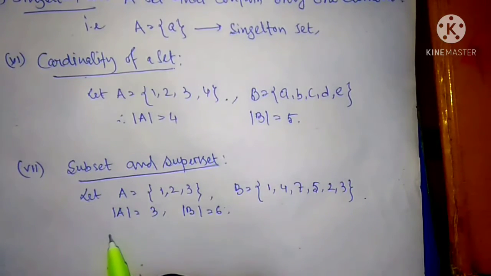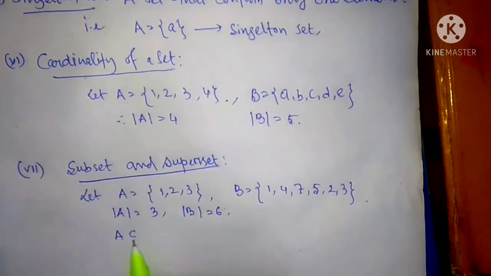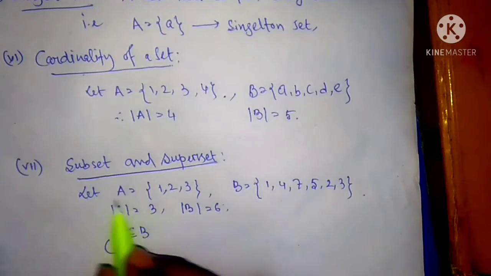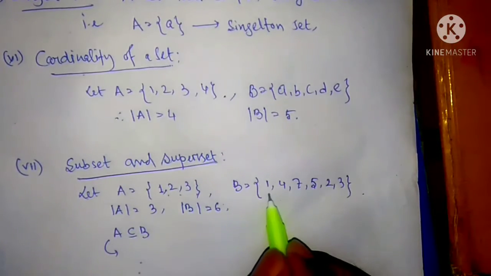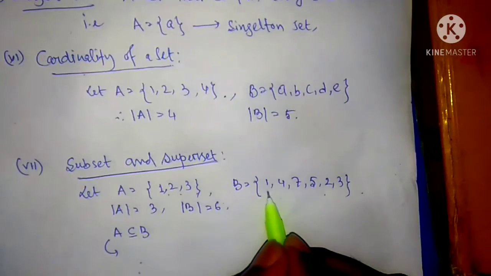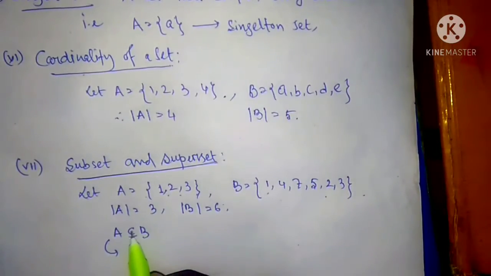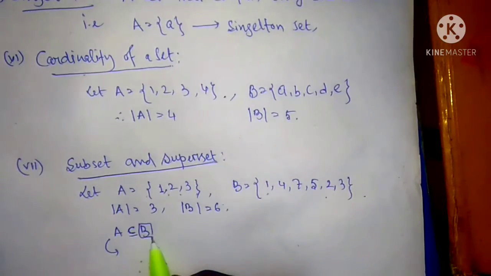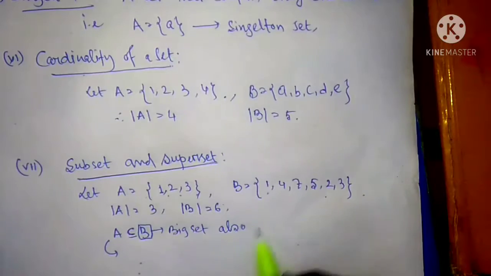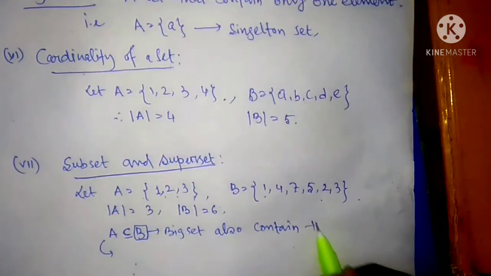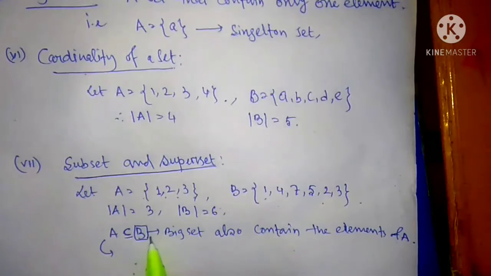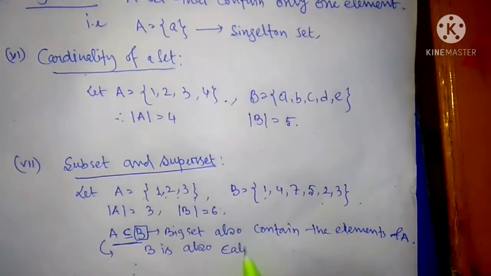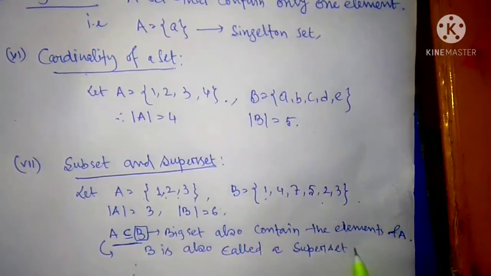तो सबसेट सिंबल हम ऐसे डिफाइन करते हैं, A subset of B। कैसे ये सबसेट ऑफ बी हुआ? A के अंदर 3 एलिमेंट हैं, so A के अंदर जो एलिमेंट हैं that must be contained in B, but B is bigger than A. That is the symbol, like A is a subset of B, that B is the big set also contains the elements of A. For that reason, A is a subset of B. In this, B is also called a superset of A.